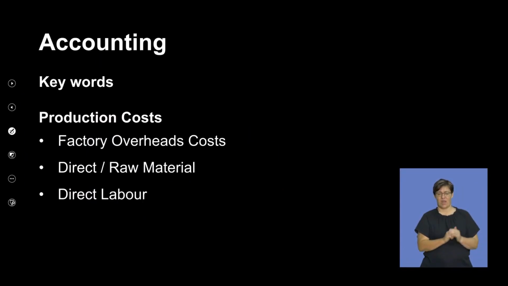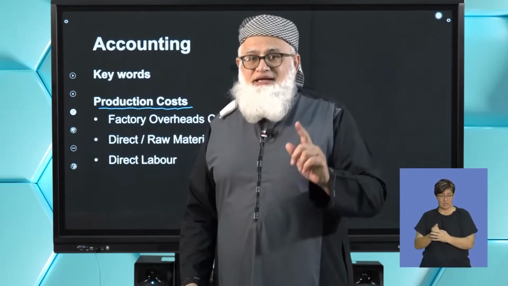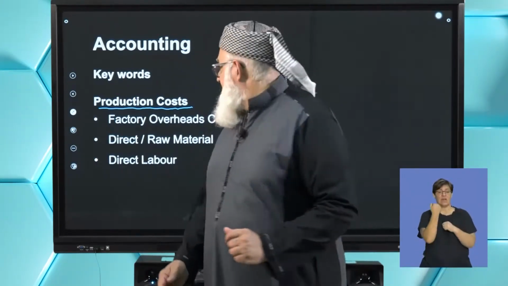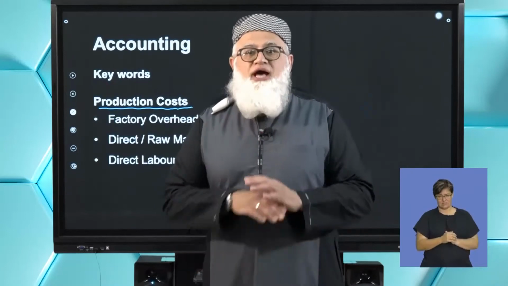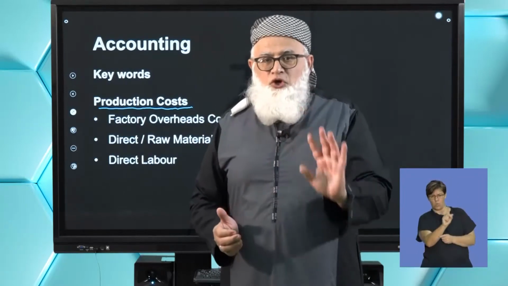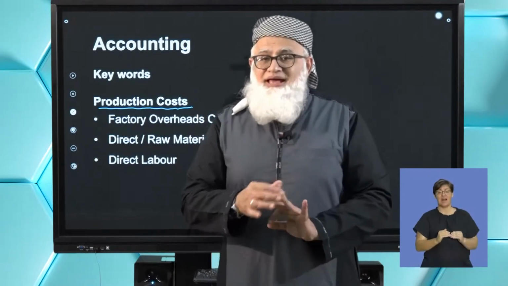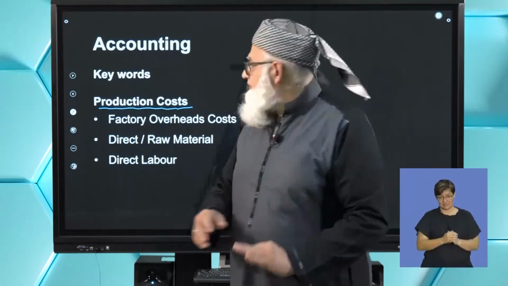Okay, so our keywords that we have to know. Number one, production costs. Again, the emphasis is on direct materials. Number two, direct labor. And number three, factory overhead. So here you can see that if you're making a particular product, you're looking at the direct material, the direct labor, and the factory overheads.